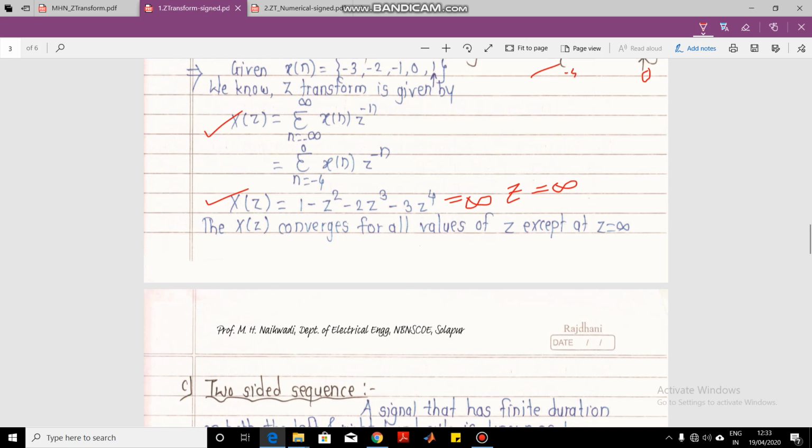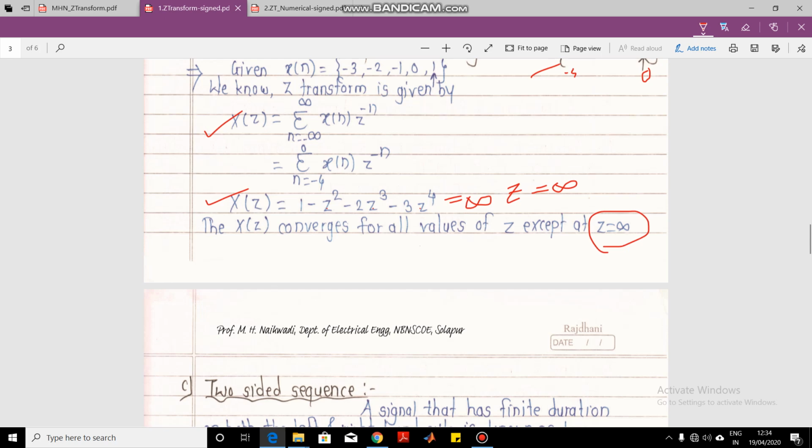So what we write is X of Z converges for all values of Z except at Z equal to infinity. Other than infinity, whatever value you put in this Z, you will get a finite value. But the moment you put Z equal to infinity, you get an infinite value. That's why the ROC of such signals is all the values of Z except at Z equal to infinity.